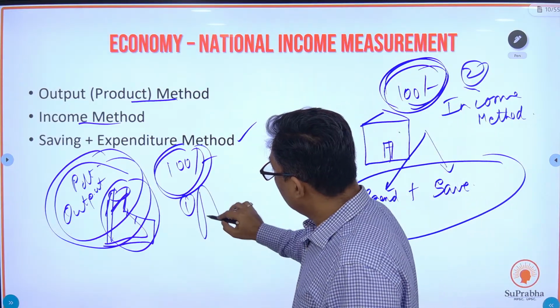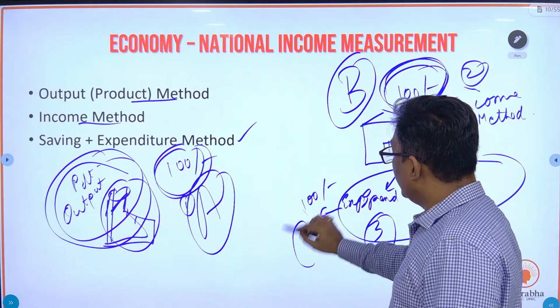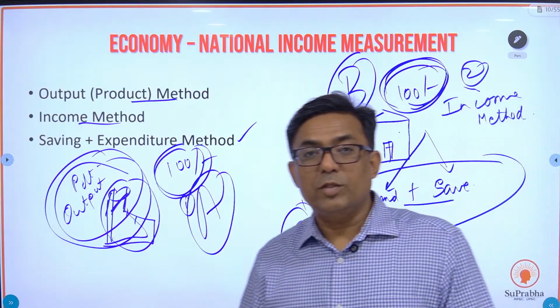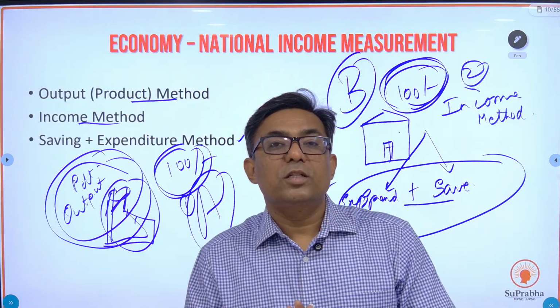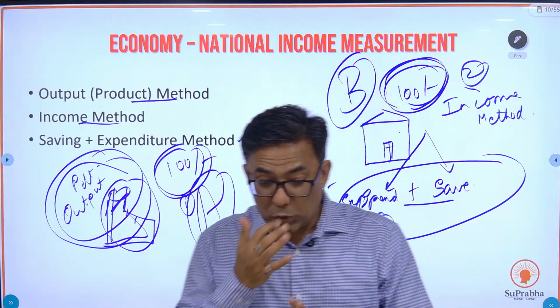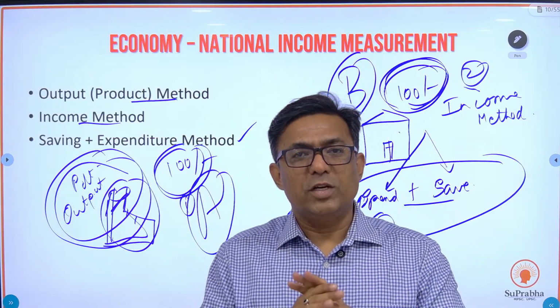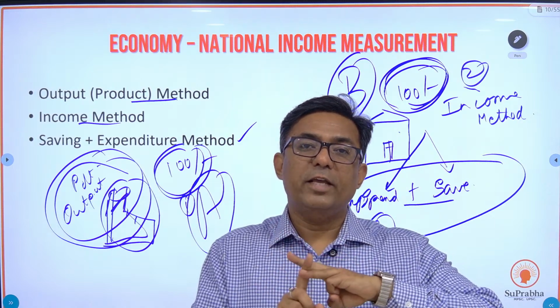First, output. Second, income method. And the third method is expenditure and saving method. So these are 3 methods available with us to calculate the GDP or the national income of the country. Output, income and expenditure and saving.